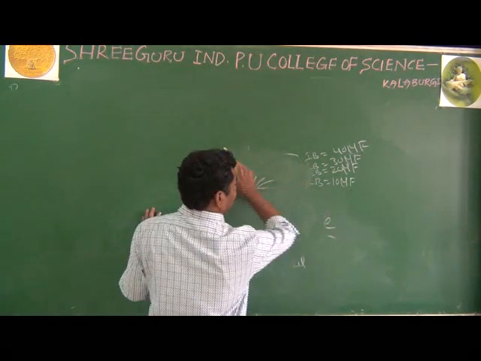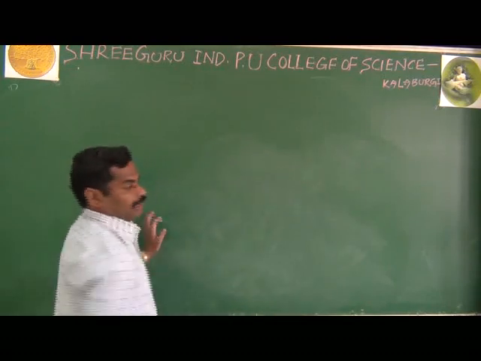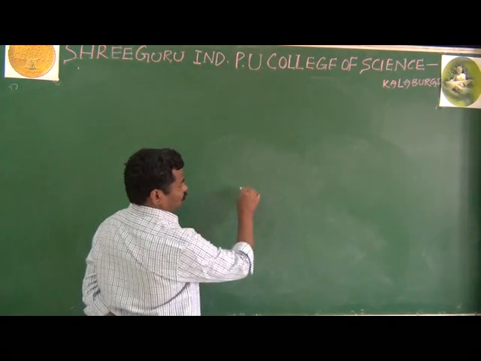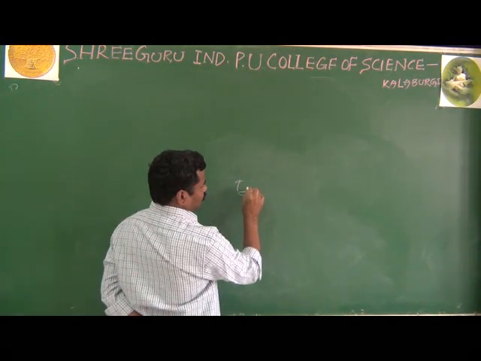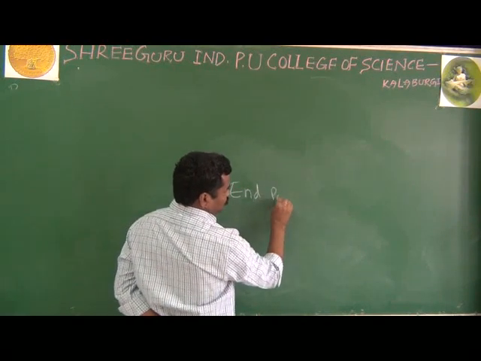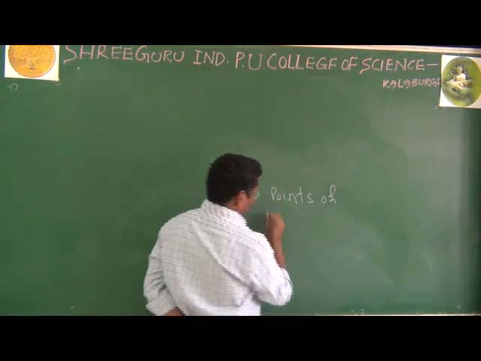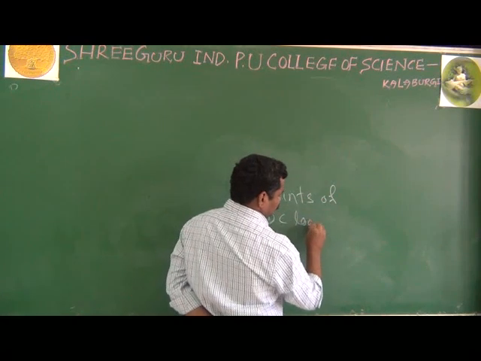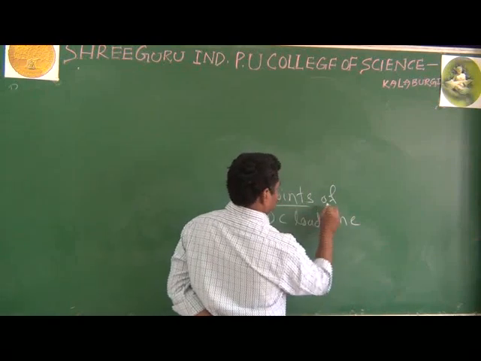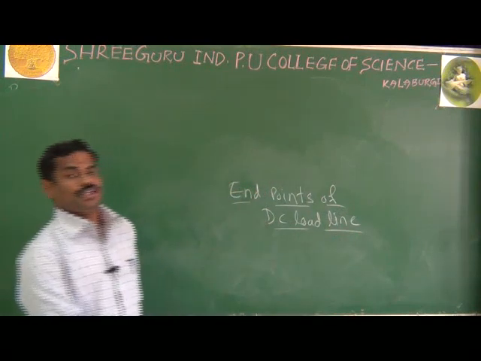And actually, we have a small derivation. How to find the end points of a DC load line? Or in another way, how to draw the DC load line?